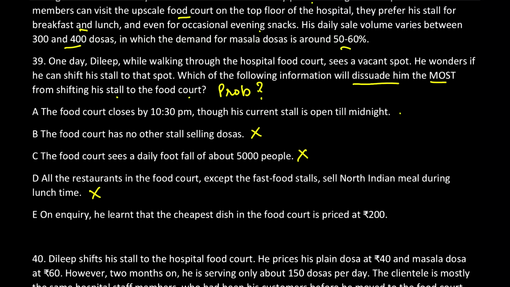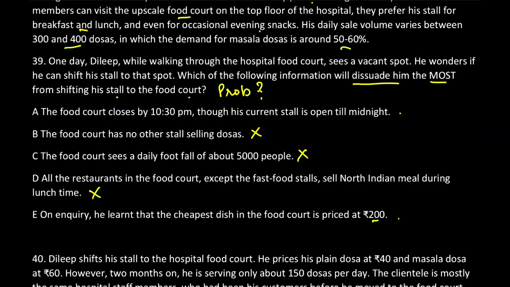Then lastly, coming to option E now. Option E says on inquiry, he learned that the cheapest dish in the food court is priced at just rupees 200. Not just, okay. You're like, come on, 200 rupees is not just, Priyasha. It's true. So this is something which will help him believe that he should not move to the food court, or something related to time. Remember, what will be a more major factor to play? What will have a major factor to play?